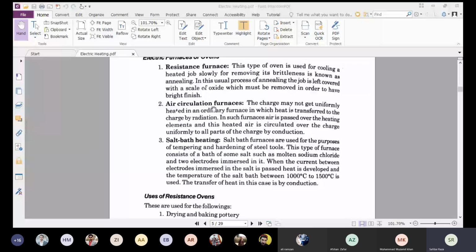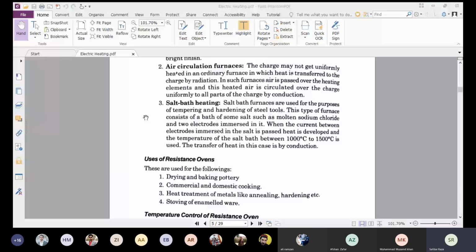The next one is the salt bath heating. Salt bath furnaces are used for the purposes of tempering and hardening of steel tools. This type of furnace consists of a bath of some salt such as molten sodium chloride and two electrodes immersed in it.